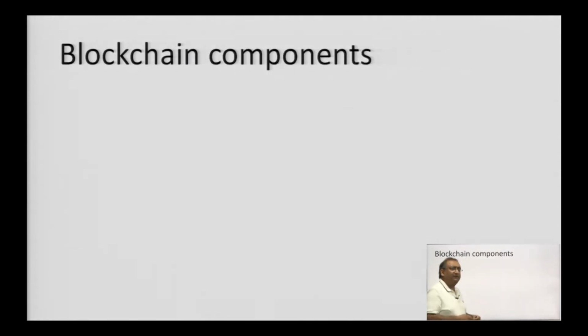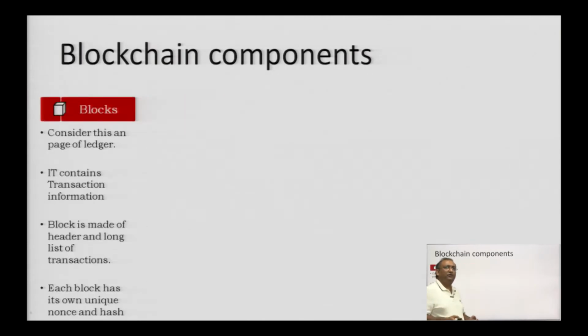Now, to understand this, we talked about miners and nodes in the previous slide. What exactly are they? So, what are the blockchain components? The first is block. Consider the block as a page in a ledger. Basically, in a page of a ledger you have a lot of transactions written out. Ravi has sent money to Saurabh, Saurabh has sent money to the bank, all those kinds of things happen, am I right? So, it contains transaction information.